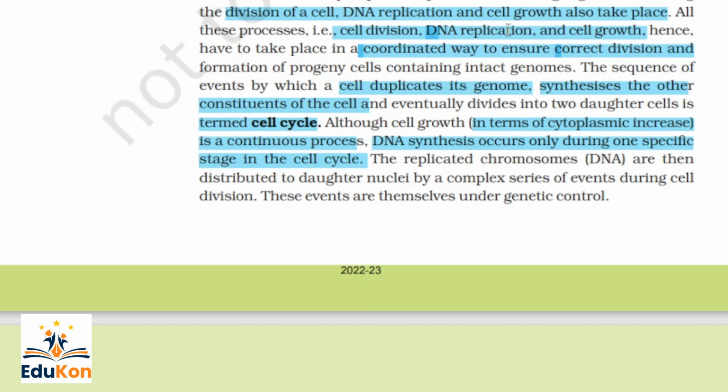So the replicated chromosomes, that is DNA, are distributed to daughter nuclei by a complex series of events during cell division. These events are themselves under genetic control. Everything, for example the cytoplasmic increase we learned about, and the synthesis of other constituents of the cell like organelles, is controlled by the DNA. So all these events are under genetic control.